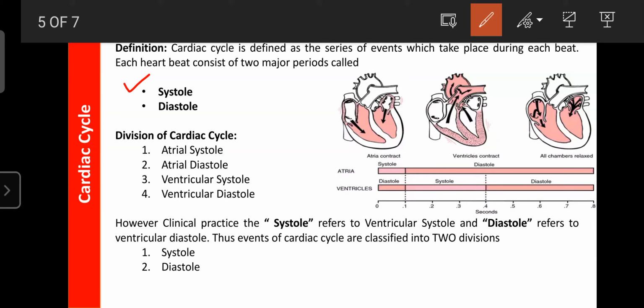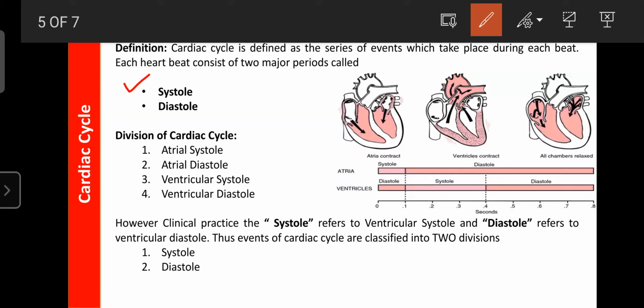Okay, both left as well as right. It is helpful for the filling of the ventricle. So the cardiac cycle mainly has four events or divisions: atrial systole and atrial diastole, related to the atrium, and ventricular systole and ventricular diastole, related to the contraction and relaxation of the ventricles.